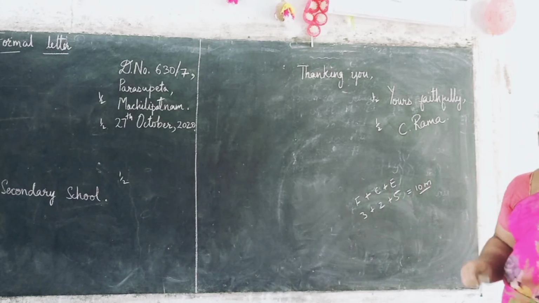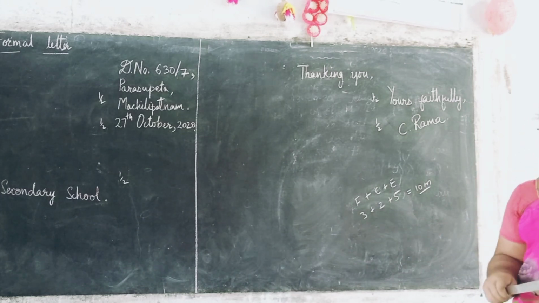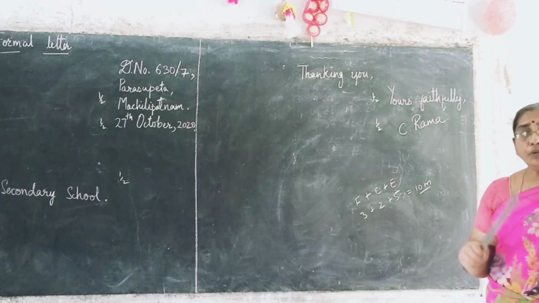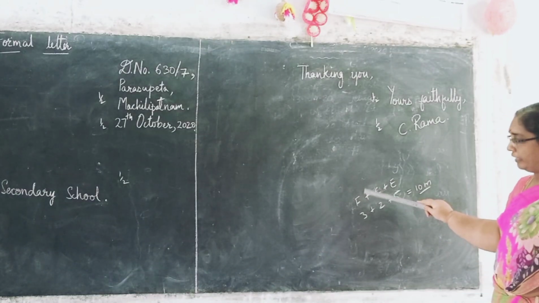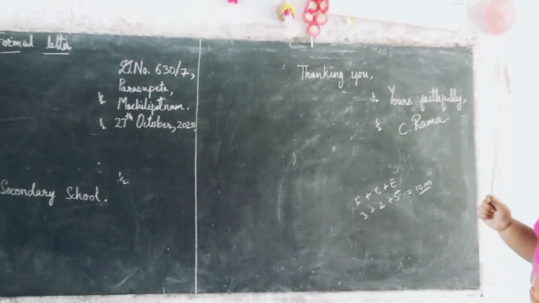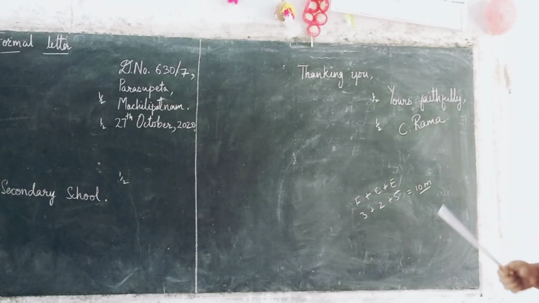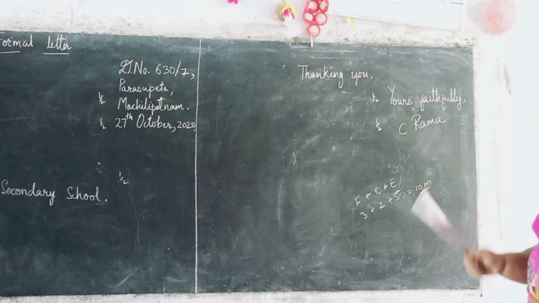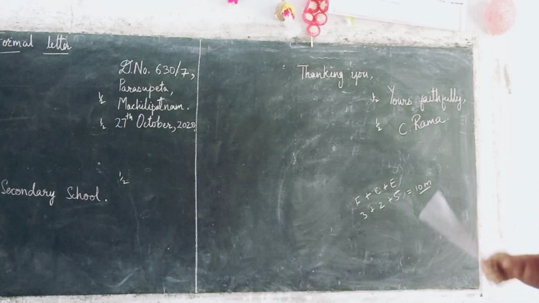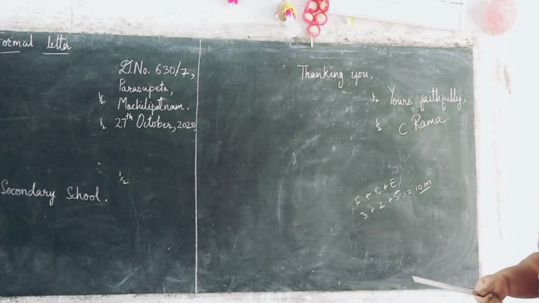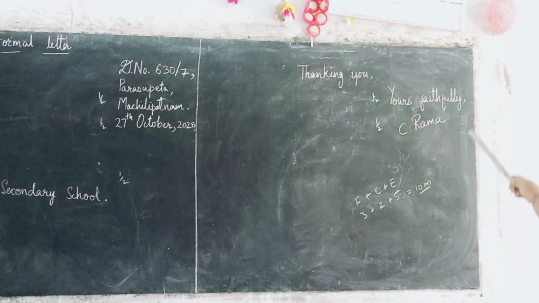So see that you write the format of the letter properly, so that you at least get 3 marks here. In the format of the letter, you have half mark for the address, half mark for the date, half mark for the to address, then half mark for your salutation, then half mark for your subscription, half mark for the signature.